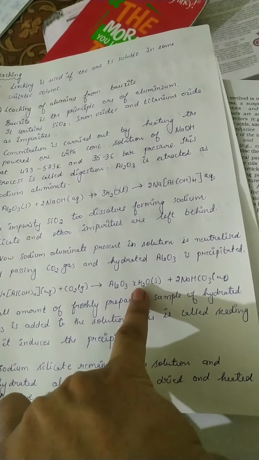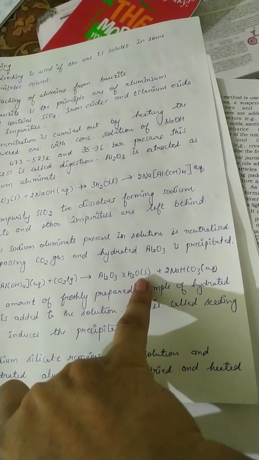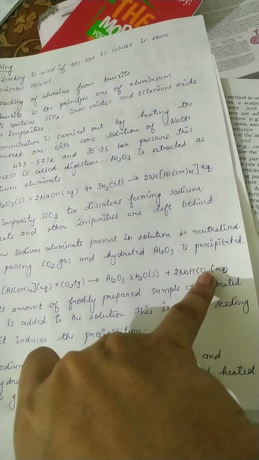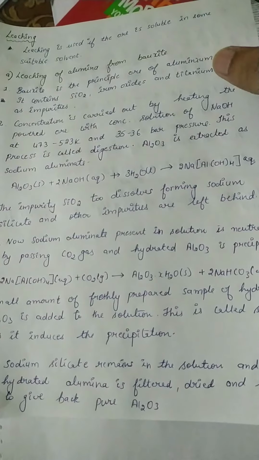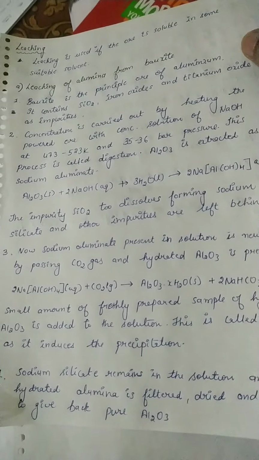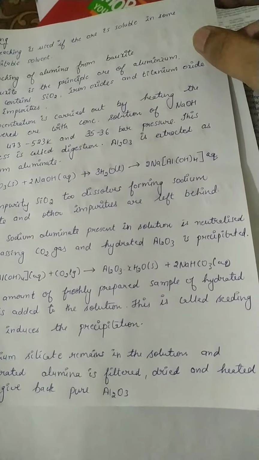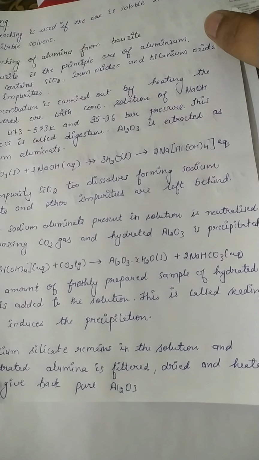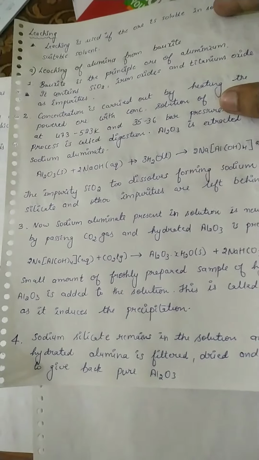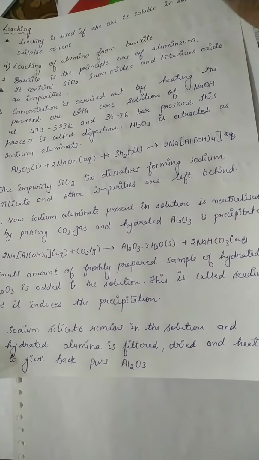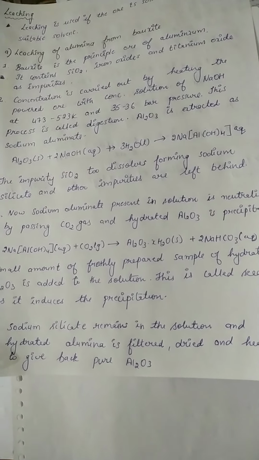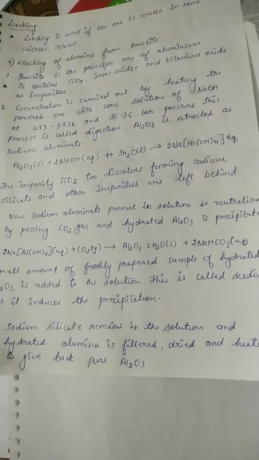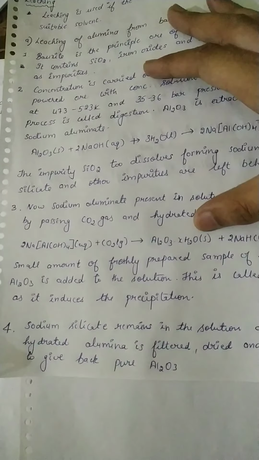This is in the form of a solid and the other impurities remain in the solution. Then a small amount of hydrated aluminium oxide is added. This is called seeding, so that a precipitate is formed.